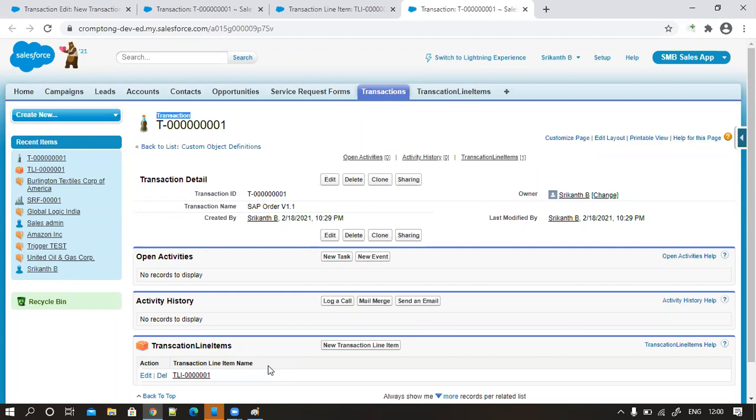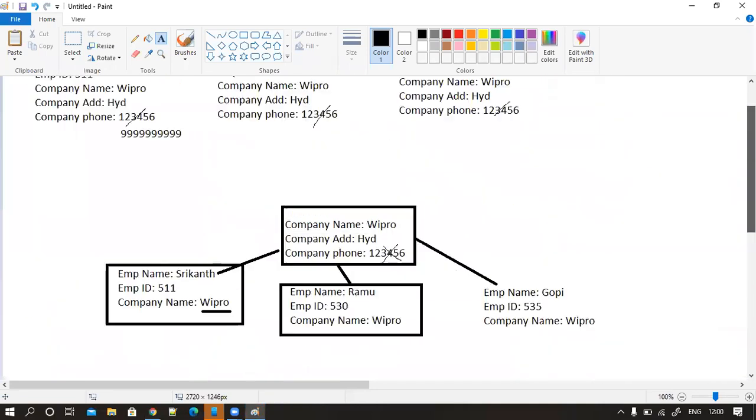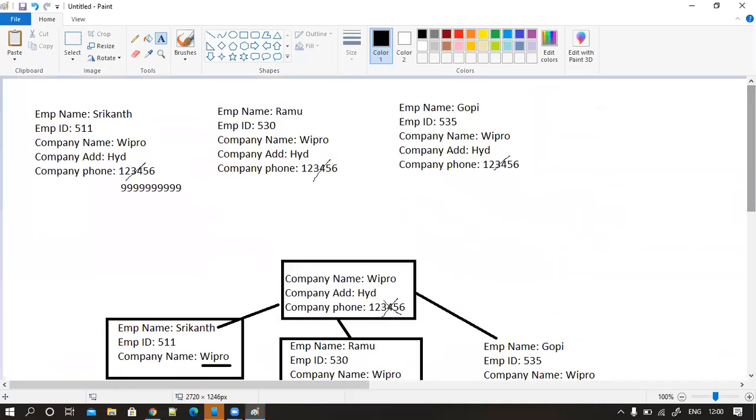So relationships are very, very simple. You're going to include two objects' information, you're going to share two objects' information. I just showed you in what instance relationships came into the picture. If they want to share their data to the child levels, then definitely we are going to create relationships. Working with relationships in Salesforce is very simple because you just want to create a field. You want to identify the child object.